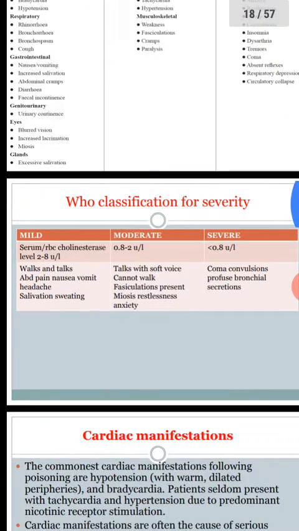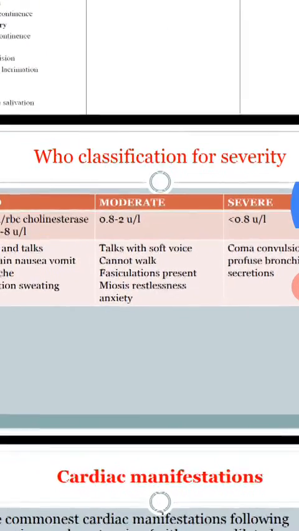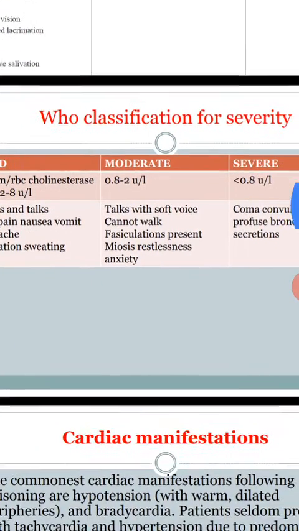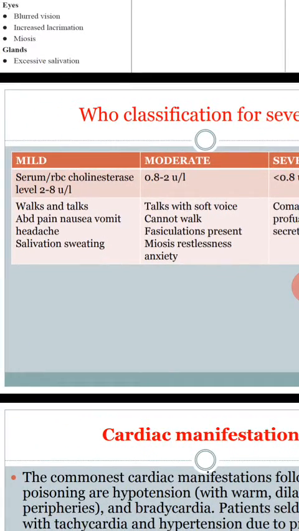The WHO classifies the severity of organophosphorus poisoning as mild, moderate, and severe. You check the serum RBC cholinesterase level, which indicates whether the enzyme is inhibited or free.